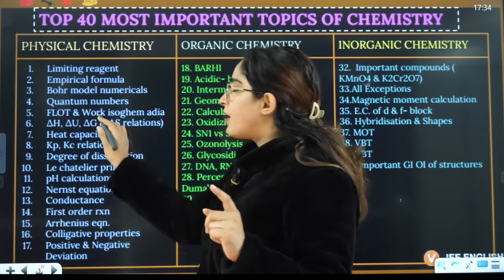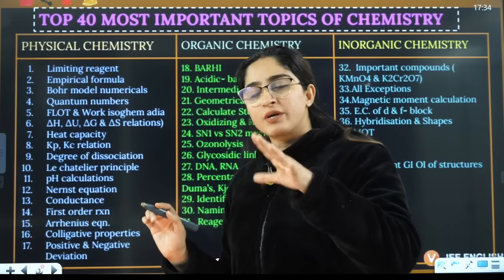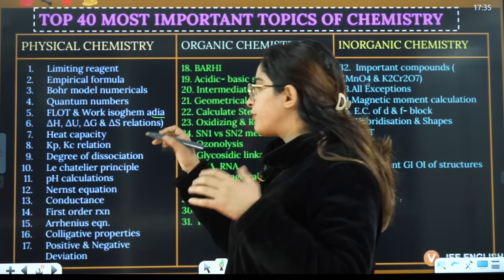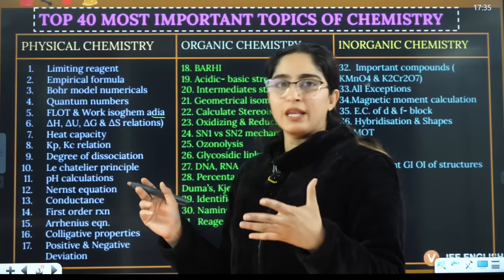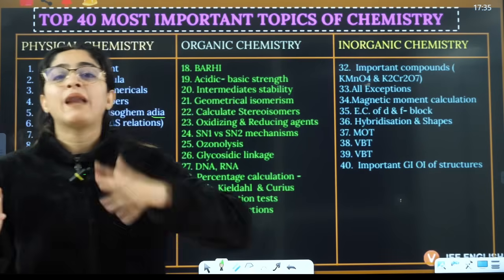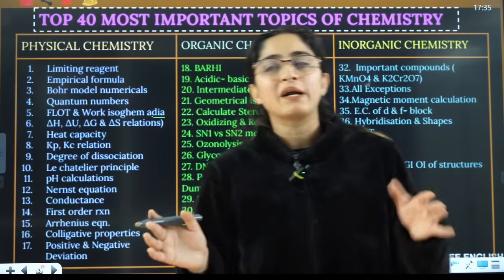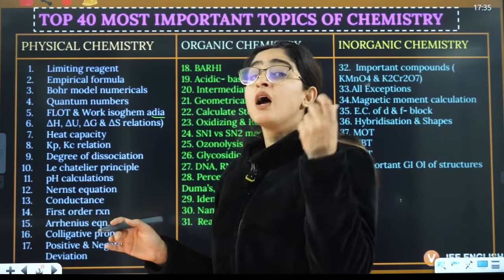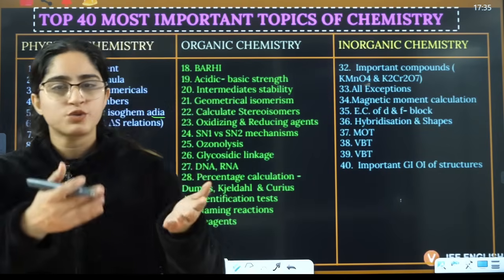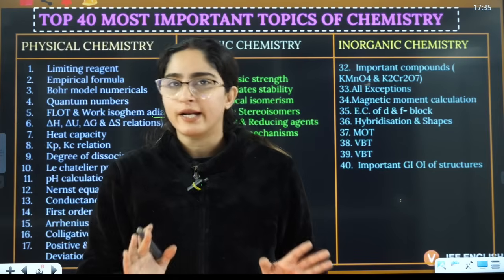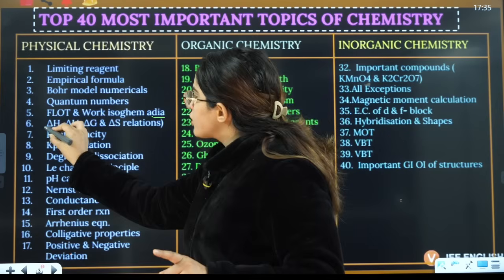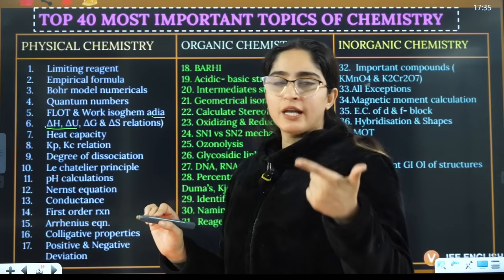Then second is the work formula for isothermal, reversible and irreversible. That is a must formula. If you want to skip adiabatic, that is also very important. But if you feel like, ma'am, I am totally blank in that, then you can skip it also. But definitely that is an important formula. But isothermal, reversible, irreversible is not a difficult formula. Directly you just have to put the values and easily you can get the answer, even if you do it now, right? Then this is also not to be skipped: delta H delta U relation.